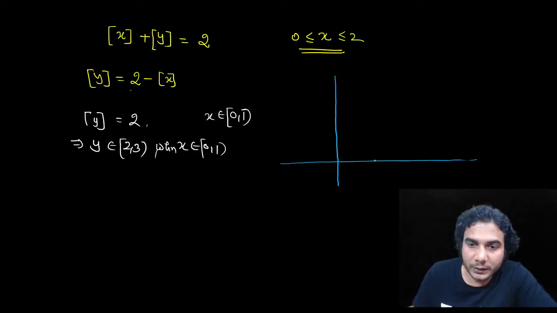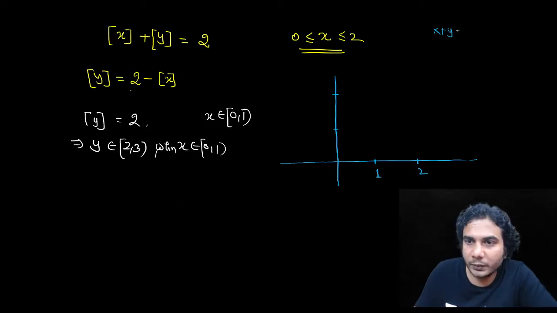Okay, so 0 to 1 and 1 to 2. Only you need to plot this much. And actually, this is 1 and this is 2. This line x plus y is equal to 2. This is the baseline, okay? Now you can start with this line also.